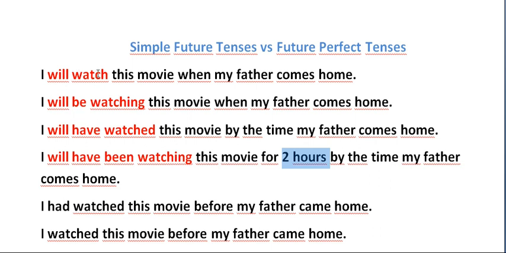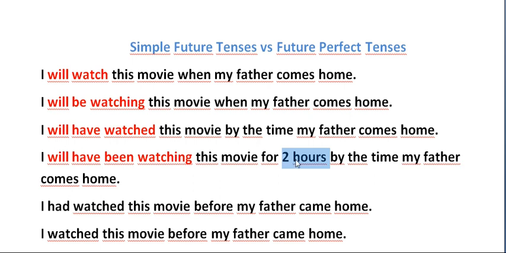Those three are important. In the first one, before my father comes home, I'm not going to watch the movie, so I'm going to wait for him to come. In this one, when my father comes, he's going to see that I am watching the movie. And in this one, when he comes home, he's going to see that I have already watched the movie. So that's the difference between those three tenses.